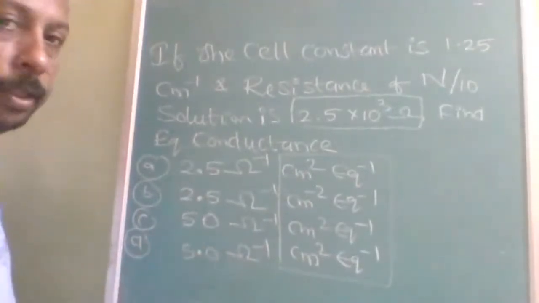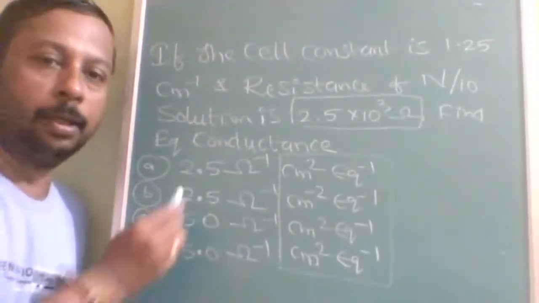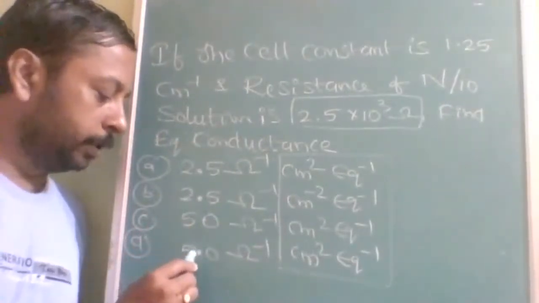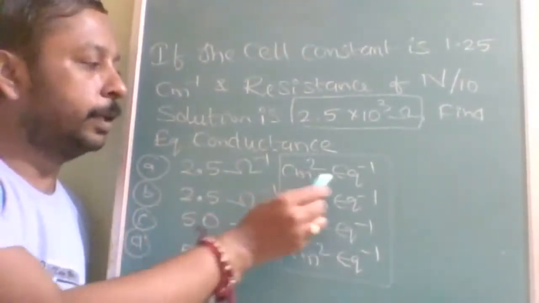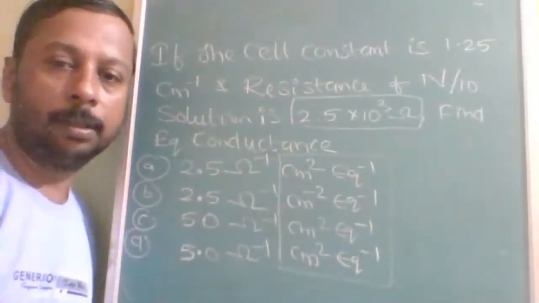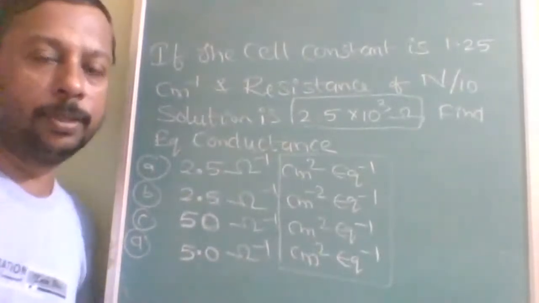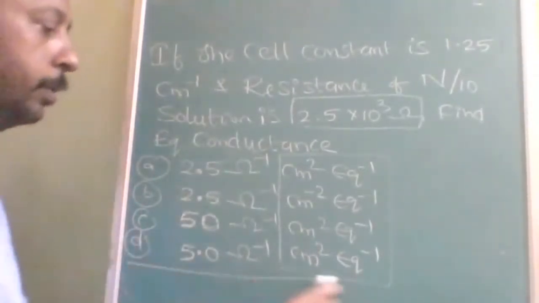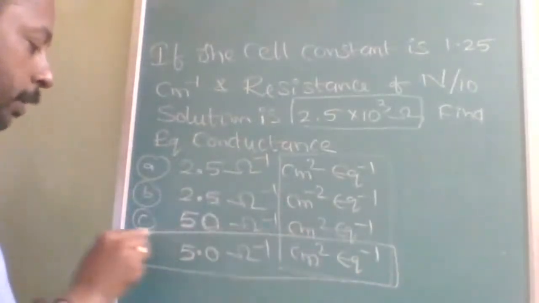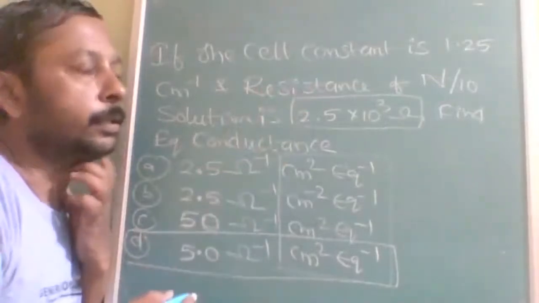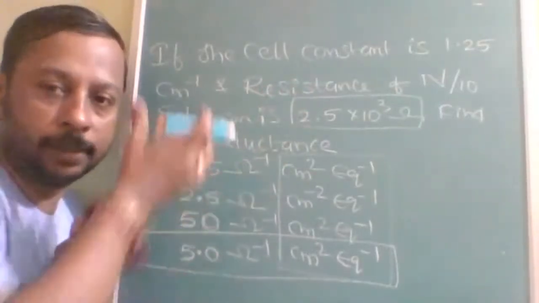The values are 2.5, 2.5, 50 and 5.0, but here the unit is ohm inverse centimeter square equivalent inverse. The answer to this question is option D.